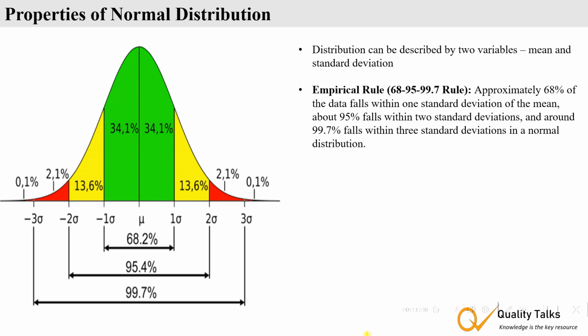Empirical rule. This is a very important rule. We also call it the 68, 95, 99.7 rule. So what does this rule say? This is the mean. If you go one standard deviation away on the plus side and one standard deviation away on the minus side, so plus minus one standard deviation, you will have 68.2% of the population here. What does that mean? If your process is in control, and you know the mean and standard deviation, you can say 68.2% of parts will be produced within plus minus 1 sigma.